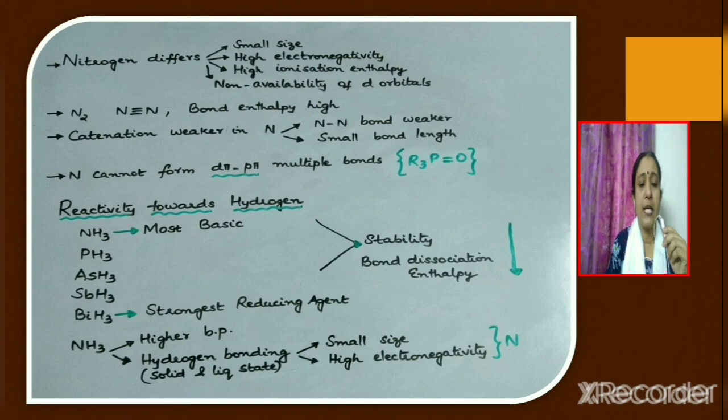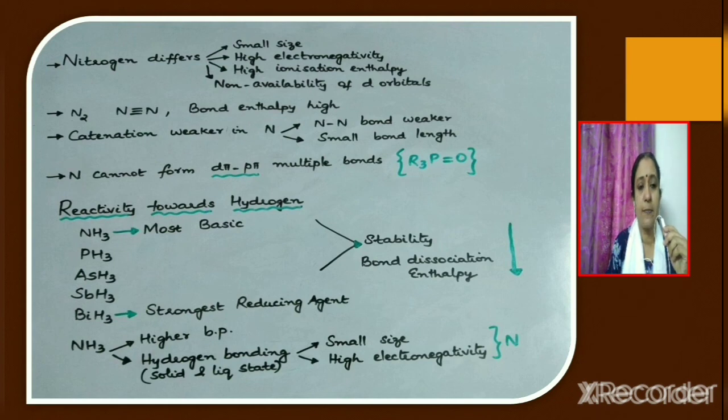Nitrogen cannot form dπ-pπ multiple bonds. The pi bond which is formed using the d orbital and p orbital is known as dπ-pπ bond. If we consider compounds like R3PO, a double bond is present between phosphorus and oxygen. Here you can find a multiple bond which is formed using the d orbital of phosphorus and the p orbital of oxygen. But since nitrogen does not contain d orbitals, it cannot form dπ-pπ multiple bonds. So such compounds are not available for nitrogen.